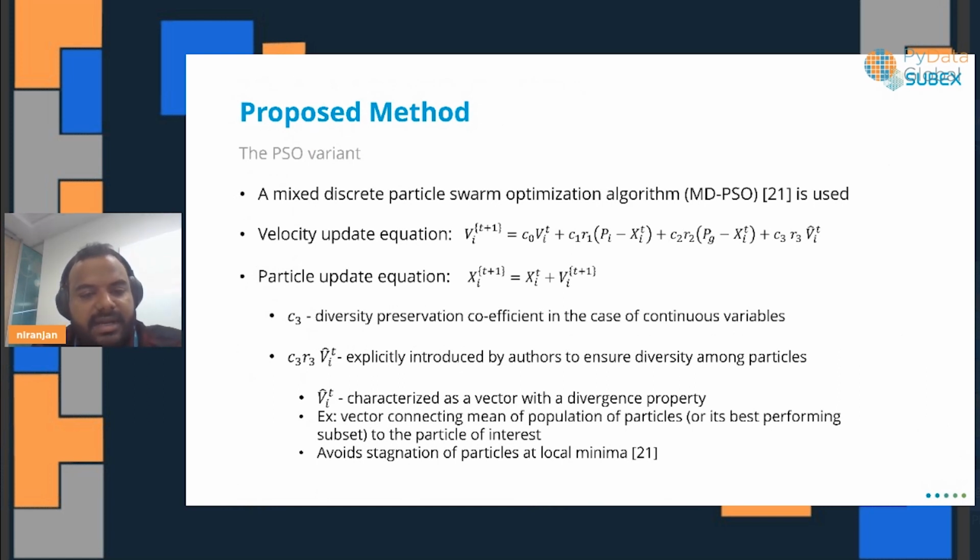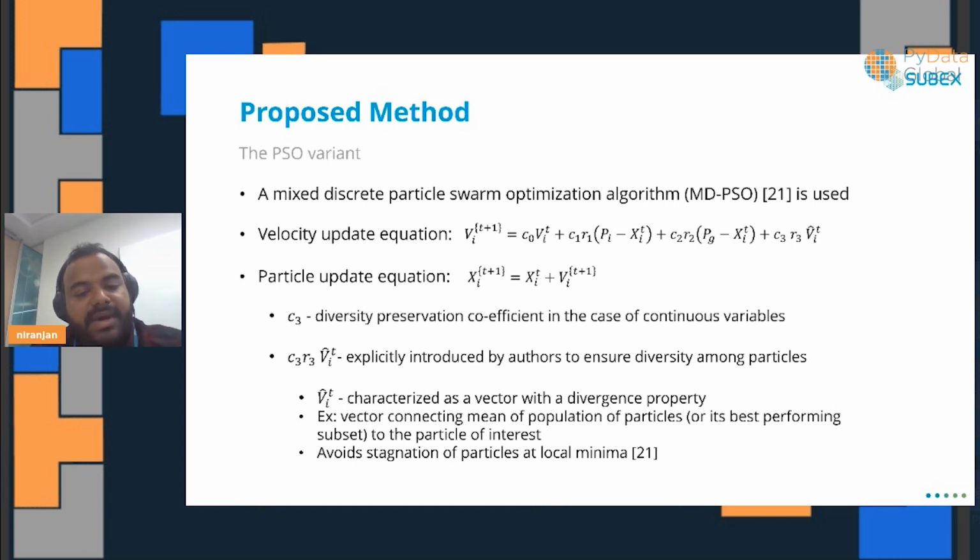And just in the way we define that particular method, as we had seen earlier, we are using a mixed discrete particle swarm optimization algorithm in which the velocity update equation and the particle update equation are given there. And there is also an additional term, if you notice, other than the inertia as well as the cognitive and social elements, that is the diversity preservation element that is introduced by the choice of the particle swarm optimization algorithm in our approach.